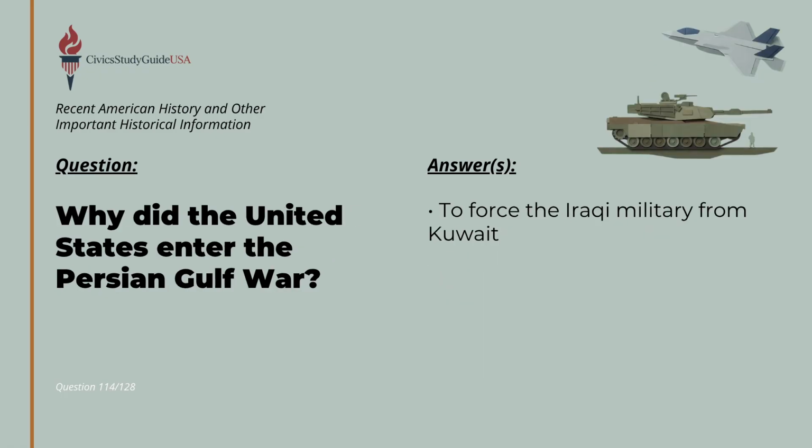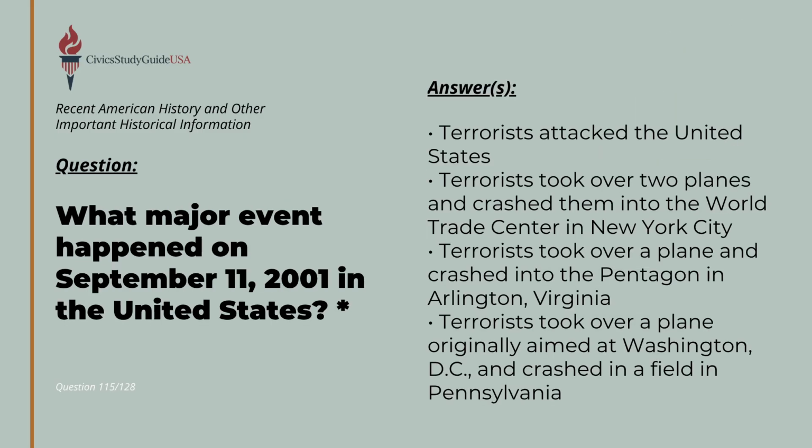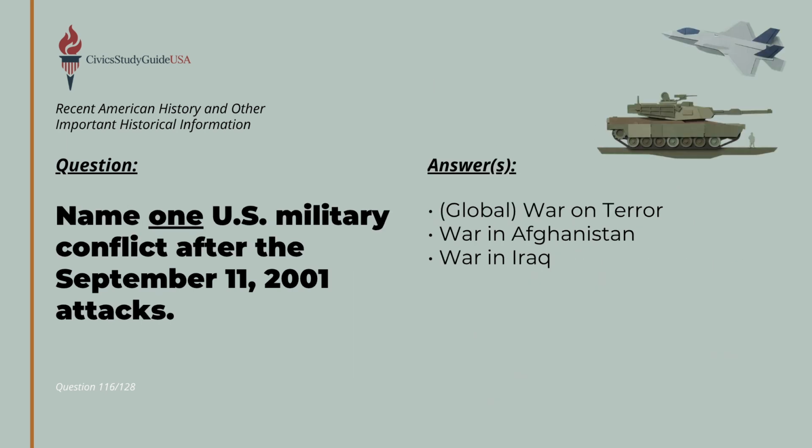As the century turned, foreign conflicts shifted back to the Middle East. The United States entered the Persian Gulf War to force the Iraqi military from Kuwait. A new era of security concerns began on domestic soil on September 11, 2001, when terrorists attacked the United States by hijacking planes and crashing them into the World Trade Center and the Pentagon. Following the September 11th attacks, the United States initiated military conflicts known as the War on Terror, the War in Afghanistan, and the War in Iraq.